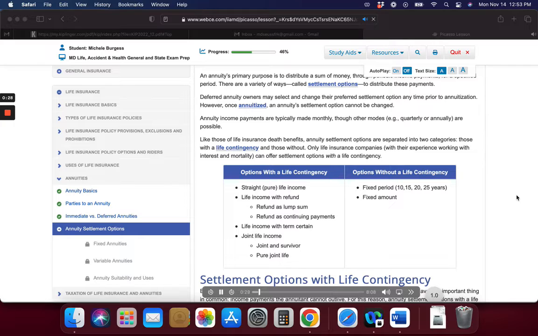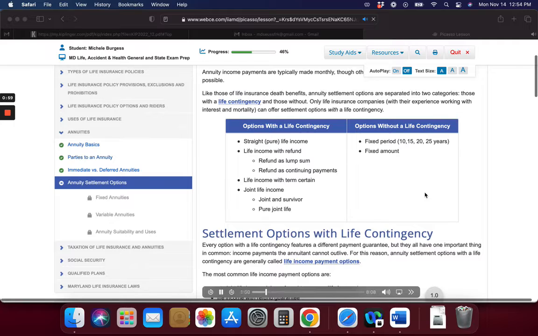Annuity income payments are typically made monthly, though other modes, for example, quarterly or annually, are possible. Like those of life insurance death benefits, annuity settlement options are separated into two categories, those with a life contingency and those without. Only life insurance companies, with their experience working with interest and mortality, can offer settlement options with a life contingency. Please pause the audio and review the table.